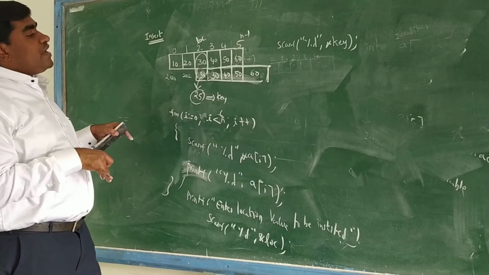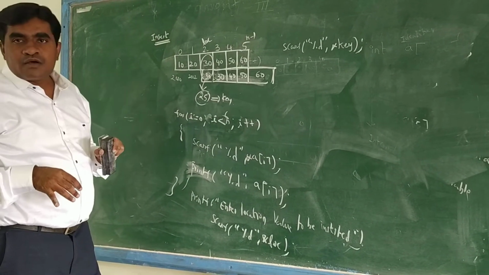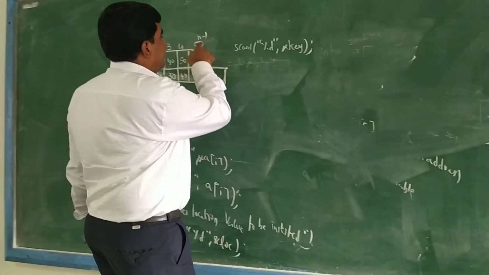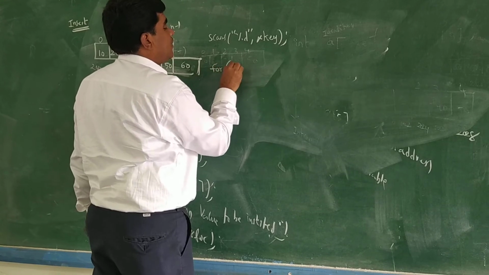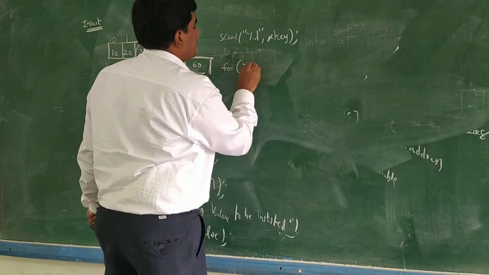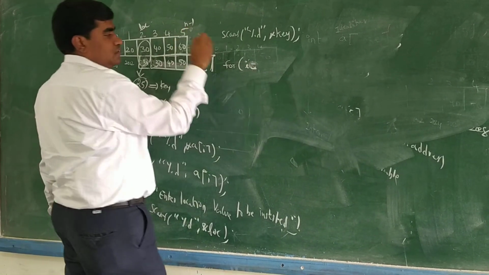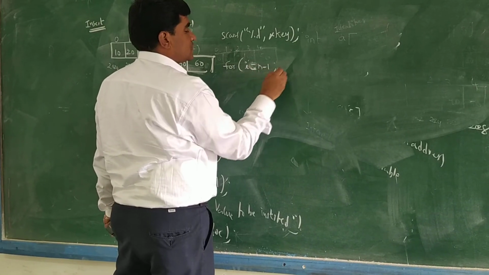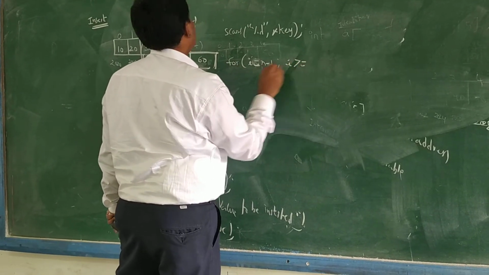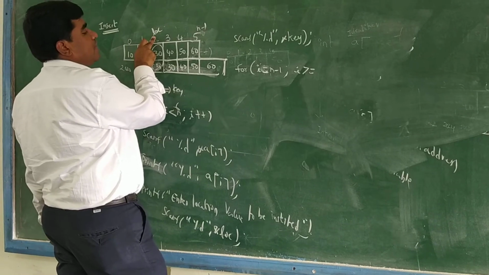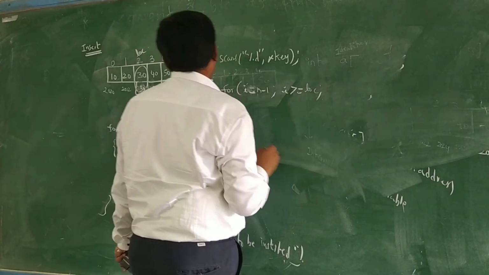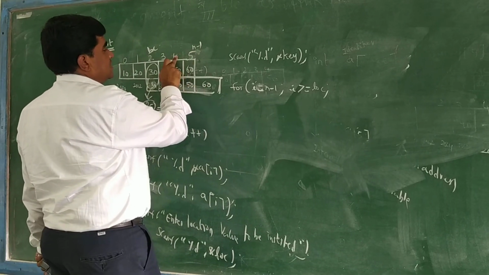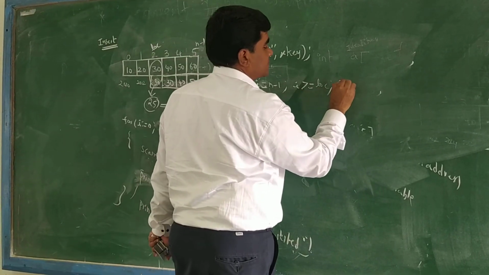So for moving values we have to write the coding. Here where it is starting? For I equal to where it is starting? It is starting from n minus 1. I greater than or equal to where it is ending, up to where we are moving location. Up to location we are moving, and we are moving this one first, next this one. So I minus minus.